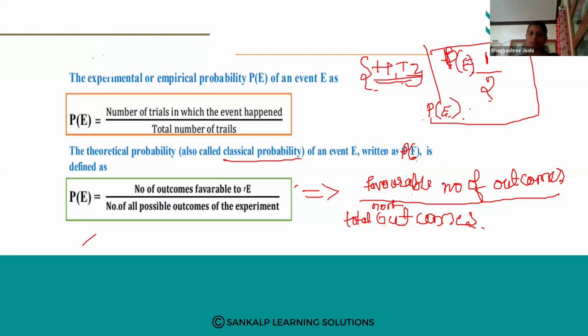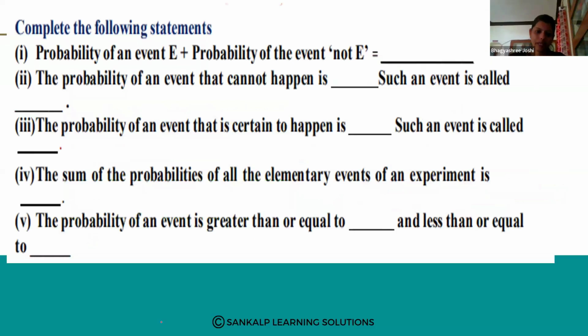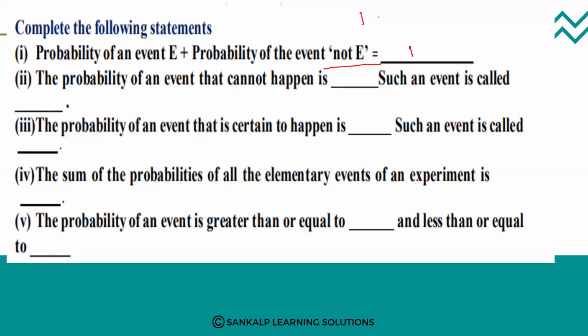Okay. Next, complete the following statements. First one: probability of an event E plus probability of the event not E is 1. So, for example, probability of event E is 1, probability of event not E is 0, that is 1 plus 0 is 1.